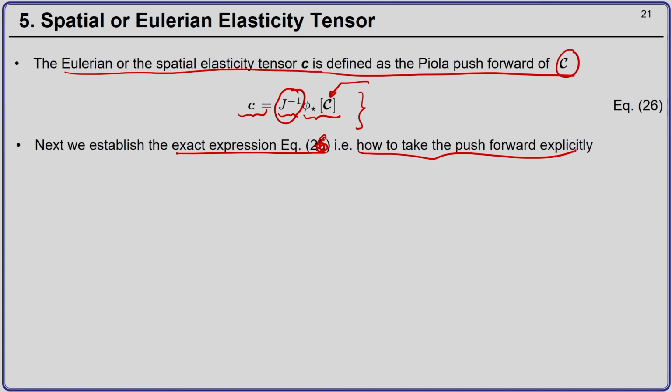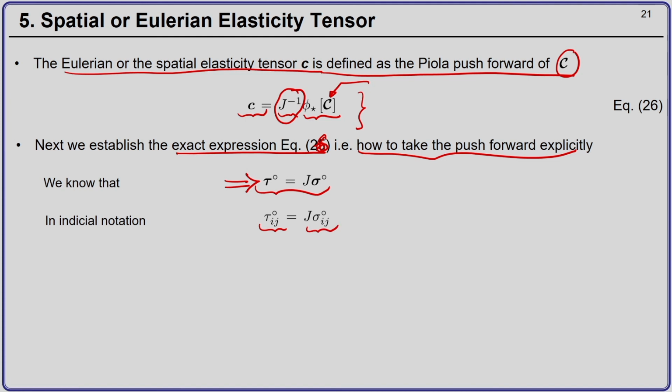To do this, let us start with the Truesdell rate of the Cauchy or the Kirchhoff stress tensor, which is given by the following expression. Then you can write this in indicial notation: tau ij is J sigma ij.